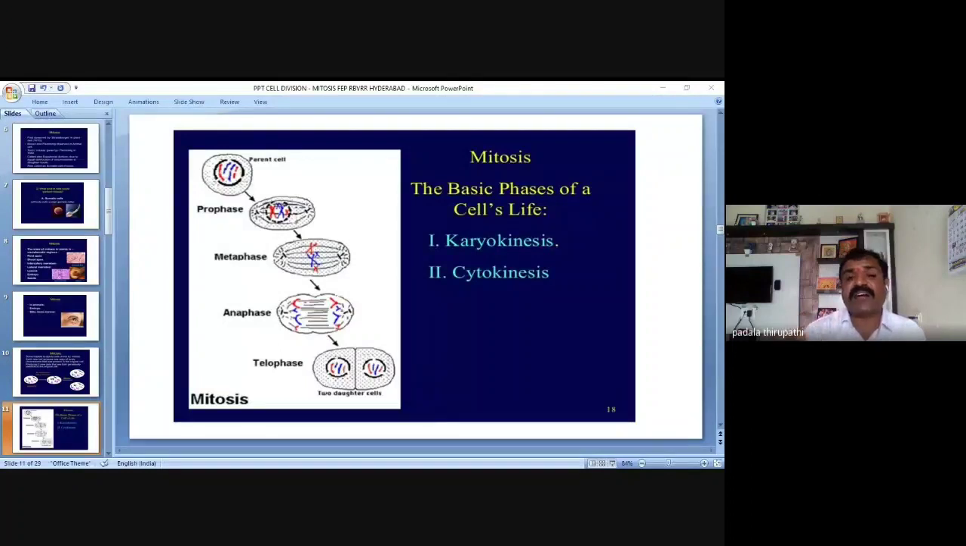Then what have we learned here? Mitosis involves divisions in two different regions. One is the nuclear region, the second is the cytoplasmic region. The first one, the karyokinetic region, has four phases.